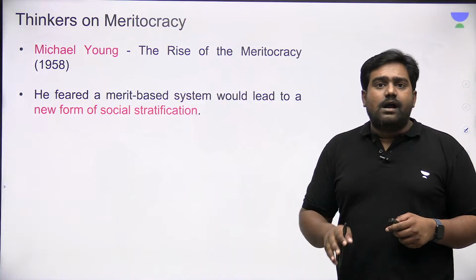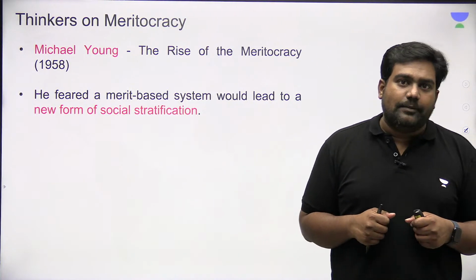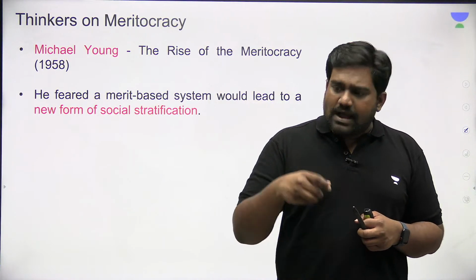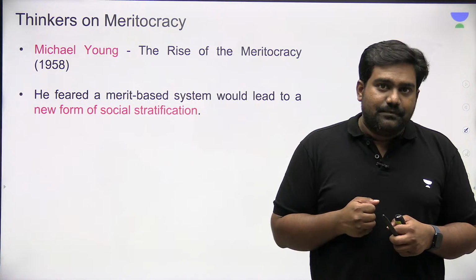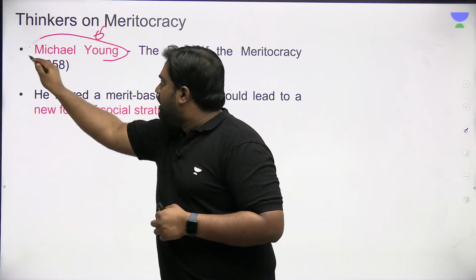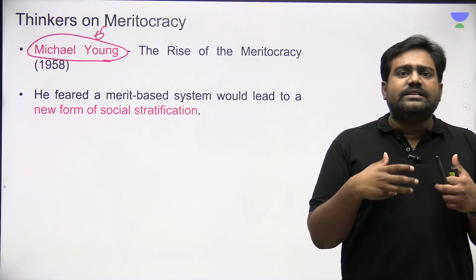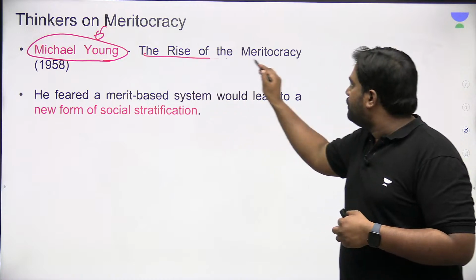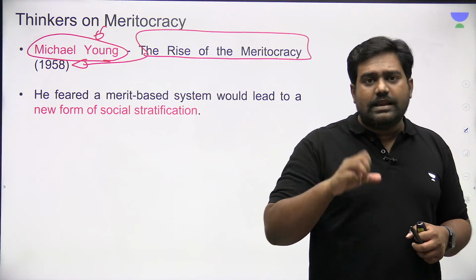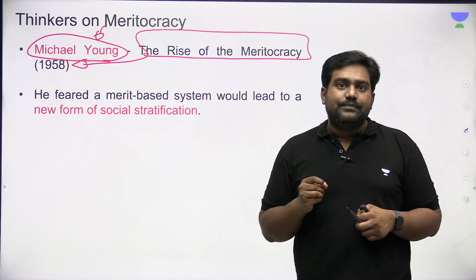But there are many thinkers who disagree with this. That is the interesting part about this column. There are many, many important social thinkers who have a critical view of meritocracy. So let's take a look at this. Thinkers like Michael Young, a very popular British sociologist, he writes in his book, The Rise of Meritocracy. This was in 1958. He published the book in 1958. It is a satirical take on meritocracy.